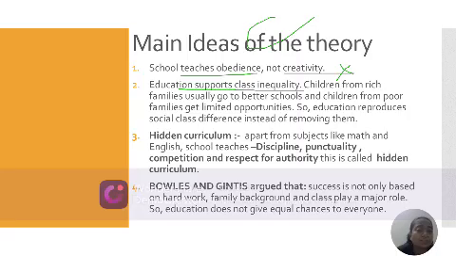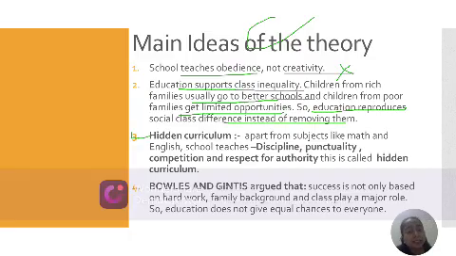Children from rich families usually go to better schools than children from poor families because of limited opportunity. So education reproduces social class differences instead of removing them. Instead of creating an equal balance between rich and poor, it creates a difference.